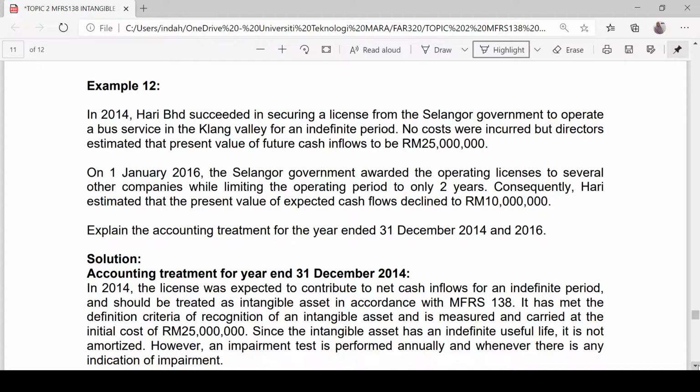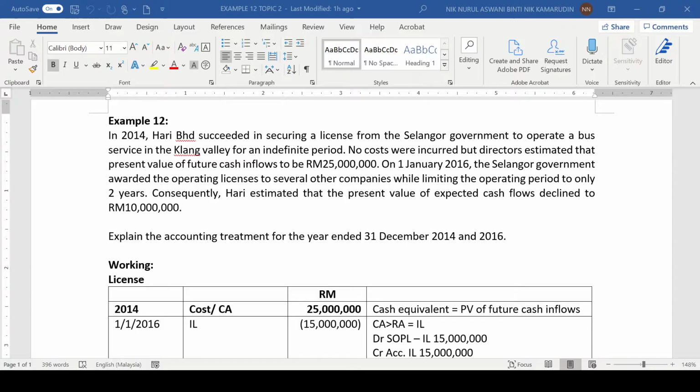So where is the indication of impairment in this question? The indication is the change in the estimated useful life from an indefinite period to only 2 years. That's why they review the recoverable amount of this asset. So as usual, before we continue with the discussion or explanation of the accounting treatment, I would prefer that you prepare the working first.